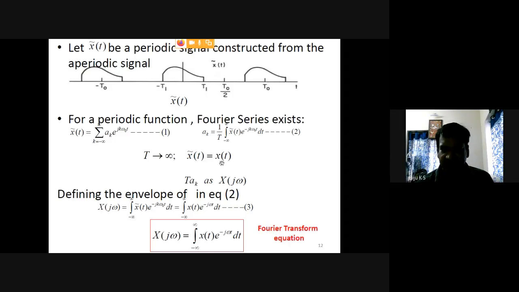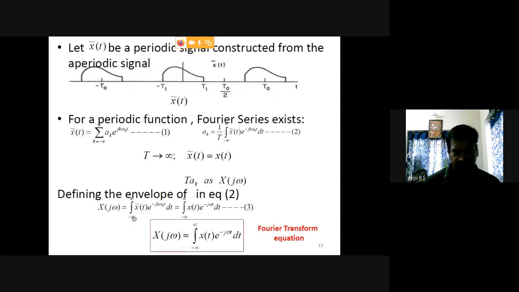x of t you can consider as the signal x of t, and that signal we can treat as periodic, that signal being x tilde t. So if you are applying the Fourier transform, X of j omega is equal to the integral from minus infinity to plus infinity of x tilde t e raised to minus jk omega 0 t dt.